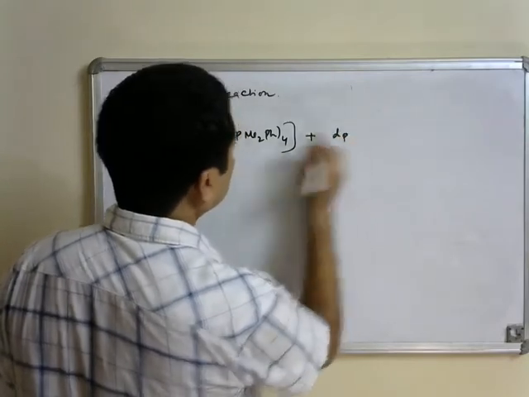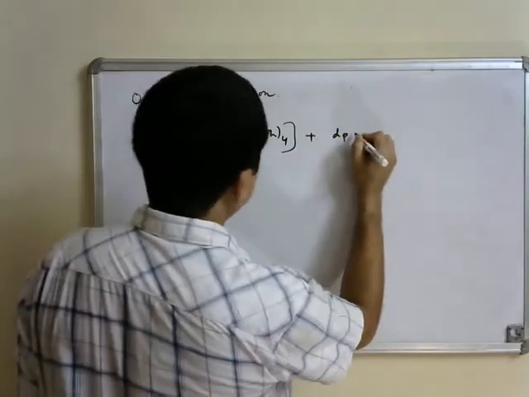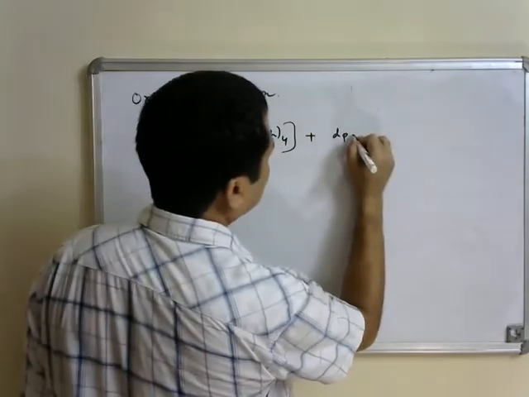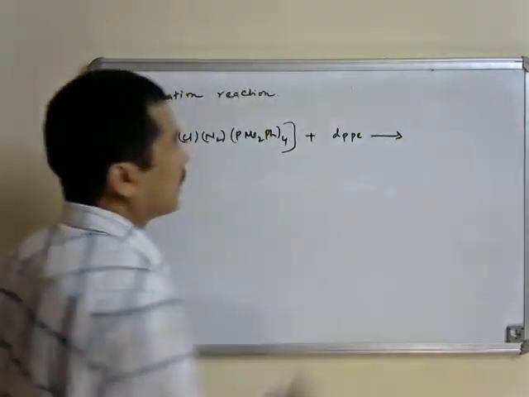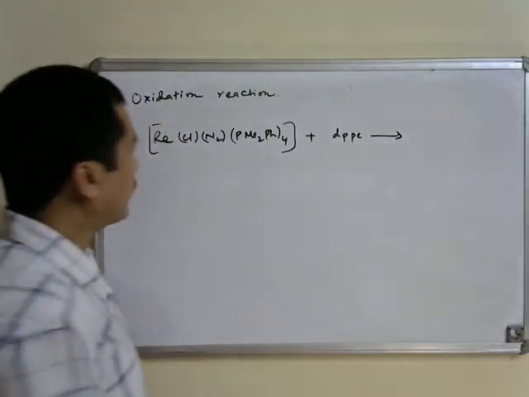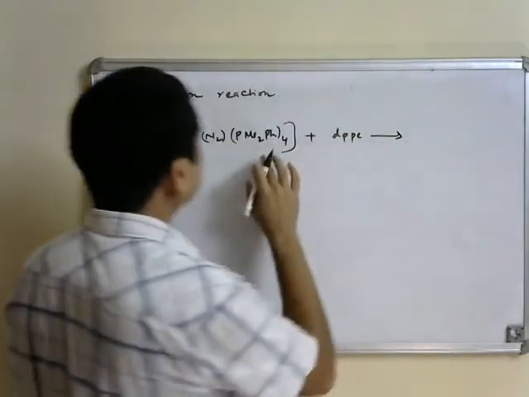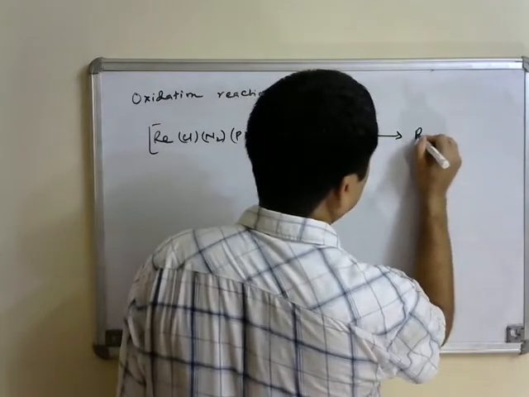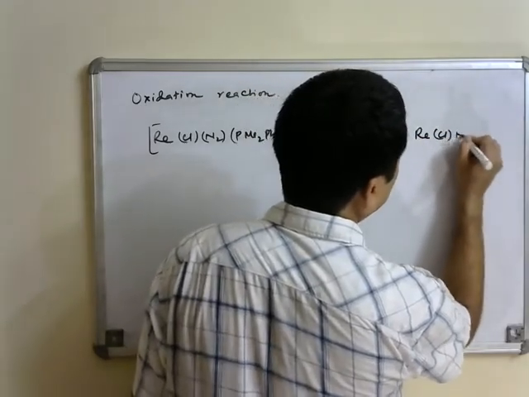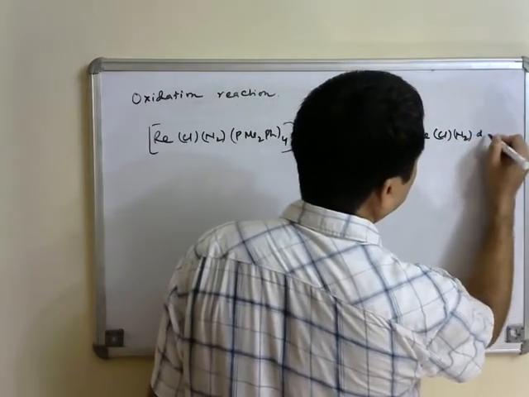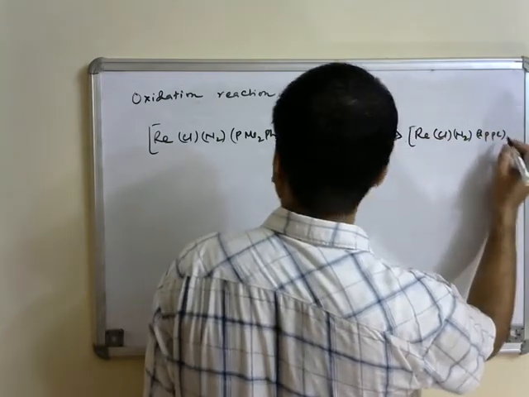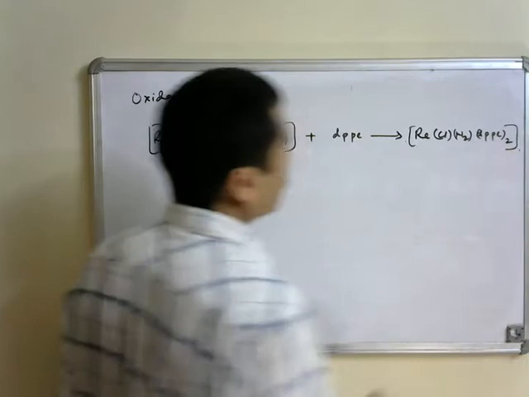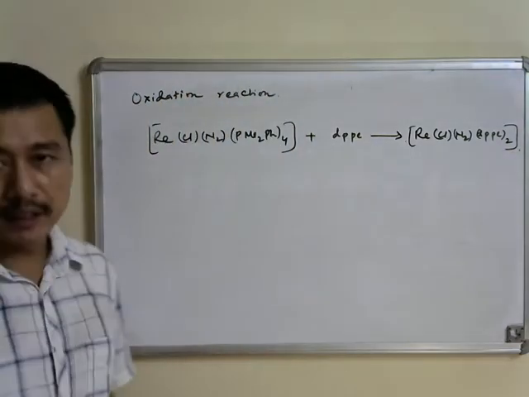One can use this monodentate phosphine ligand, and instead, if you do the reaction with a bidentate phosphine ligand, DPPE, you can replace the phosphine ligands, and the dinitrogen ligand will remain intact in this case because it is a stable dinitrogen complex.